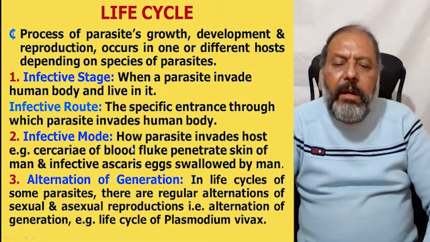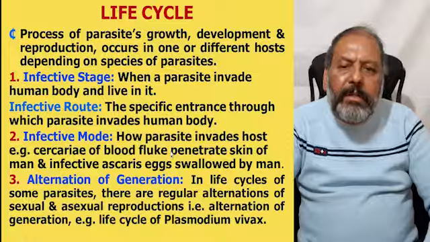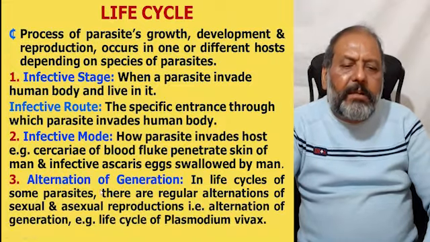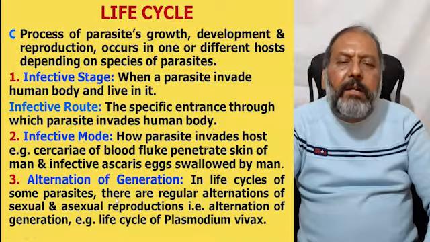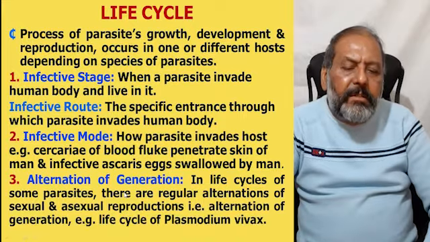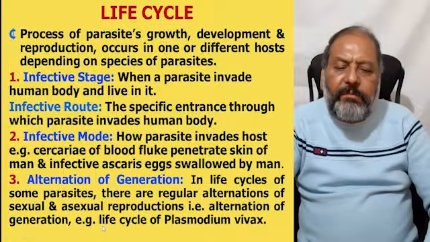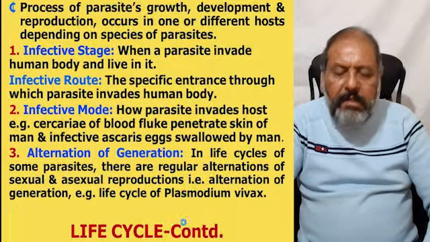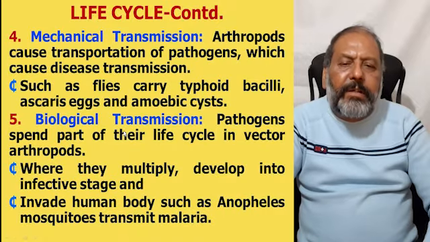The next is alteration of the generation. In the life cycles of some parasites, there is regular alteration of the sexual and asexual reproduction, and that is the alteration of the generation, for example, the life cycle of Plasmodium vivax.